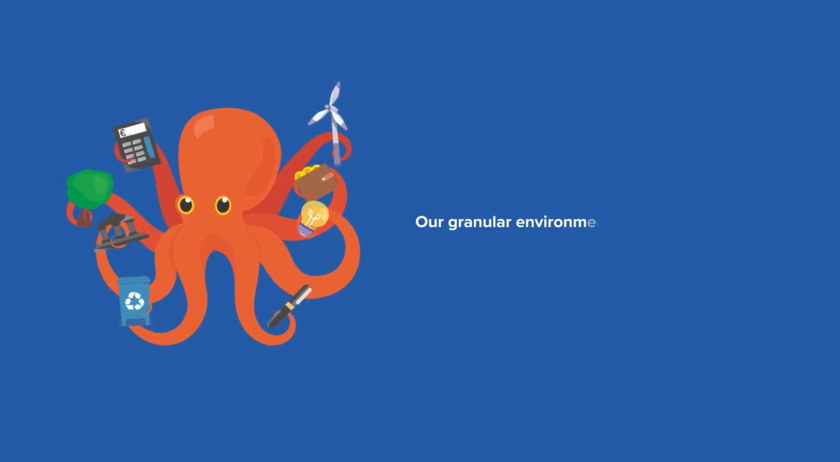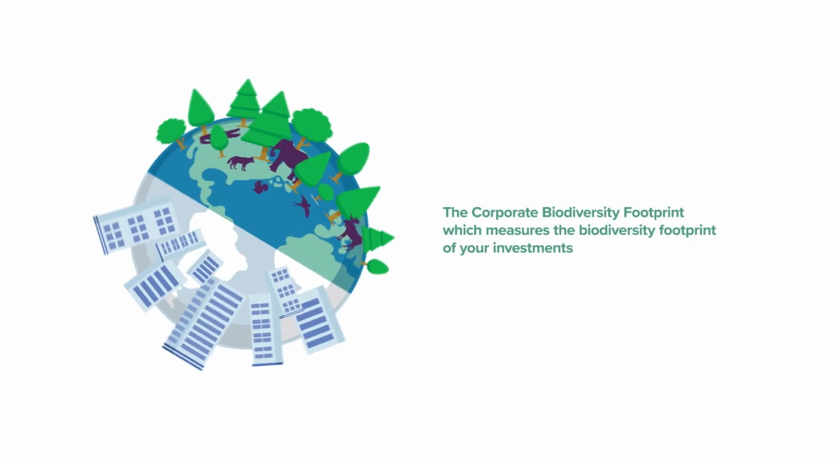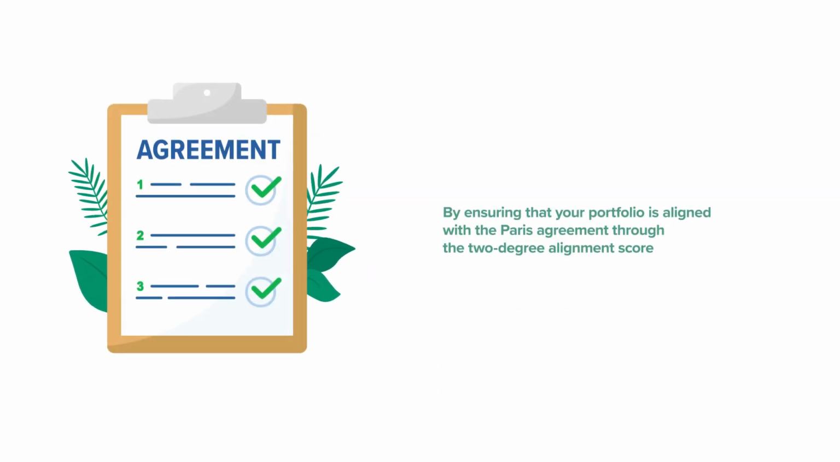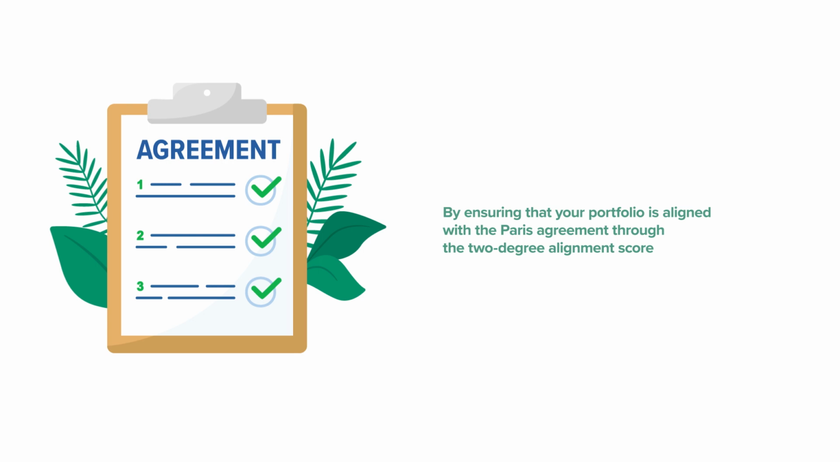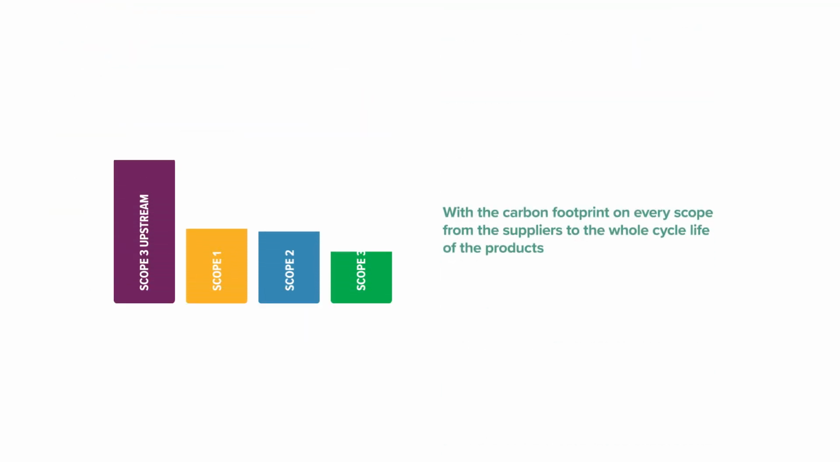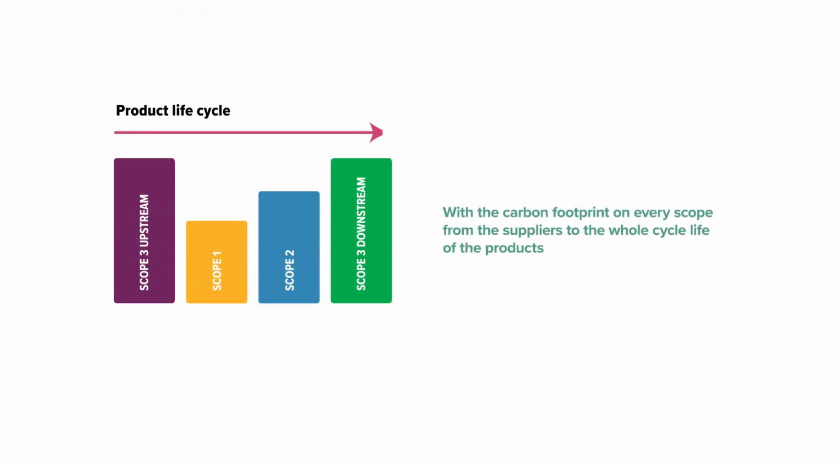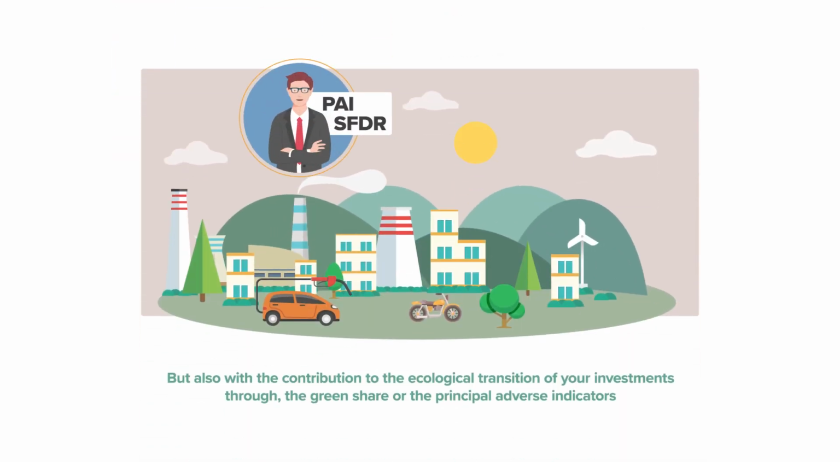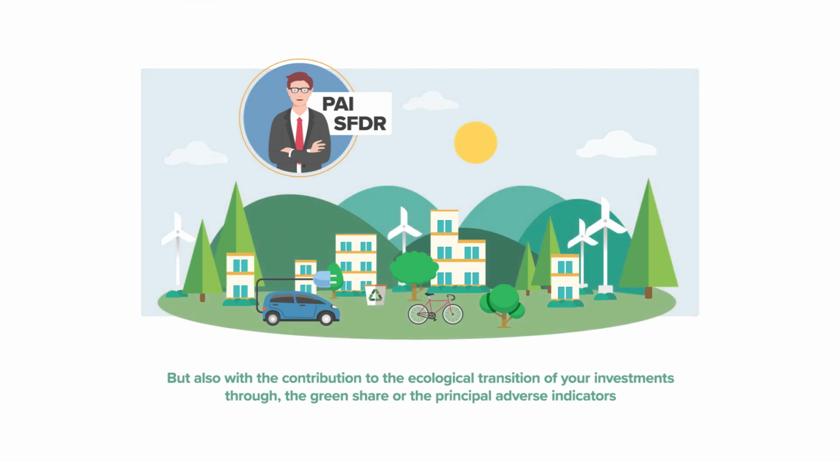Our granular environmental model allows you to cover many use cases through the corporate biodiversity footprint, which measures the biodiversity footprint of your investments, by ensuring that your portfolio is aligned with the Paris Agreement through the 2-degree aligned score, with the carbon footprint on every scope from the suppliers to the whole life cycle of the products, but also with the contribution to the ecological transition of your investments through the green share or the principal adverse indicators.